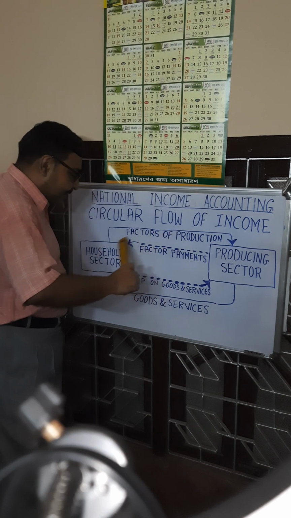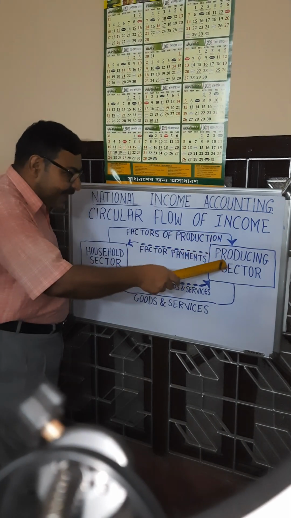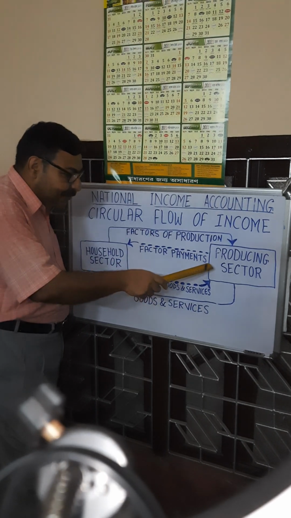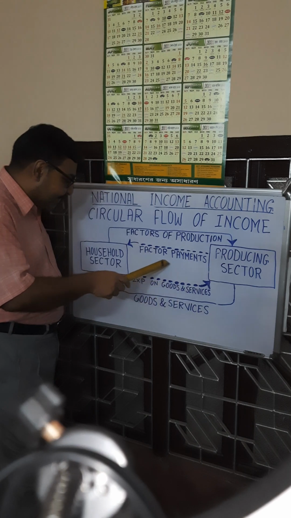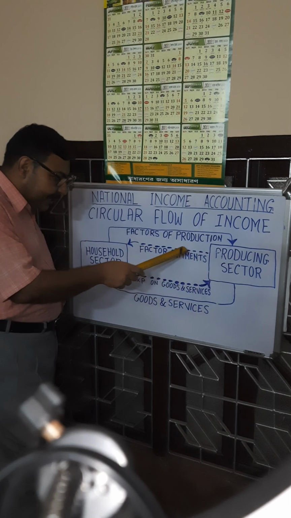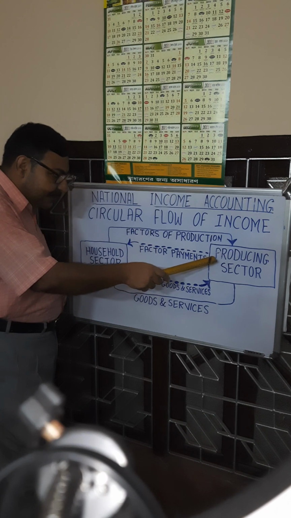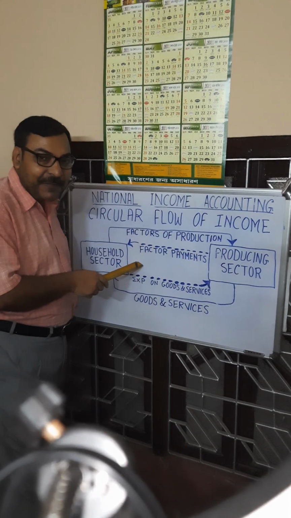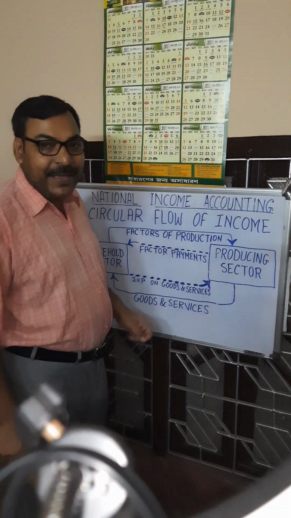When factors of production are being supplied by the households, against that there is a factor payment to the household sector. So there is a flow of money from producing sector to household sector. It has been shown by a dotted line. There is a flow of money from farms to households in terms of factor payment. Factor payment means wage, rent, interest, and profit. Payment for labor is wage, for land is rent, for capital is interest, and for entrepreneurial service is profit.